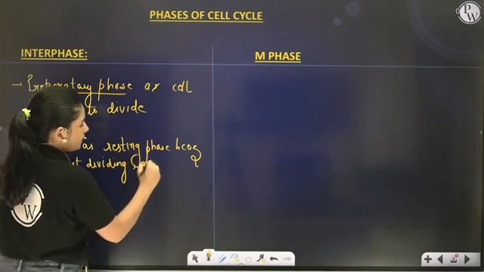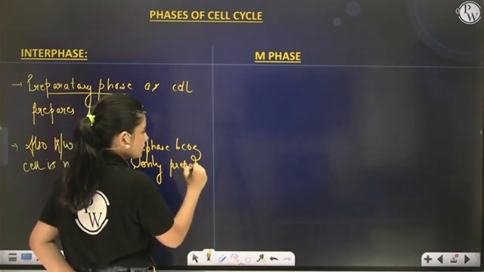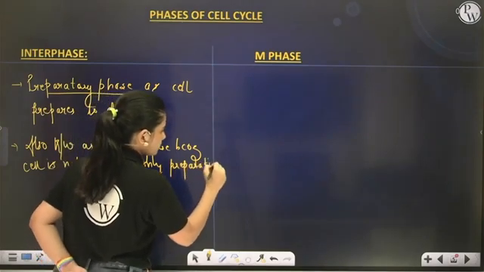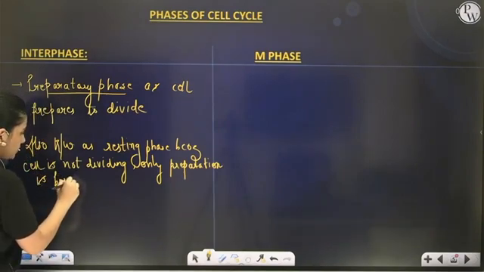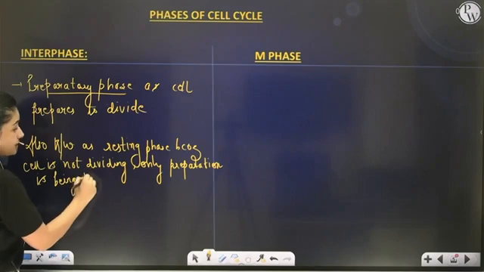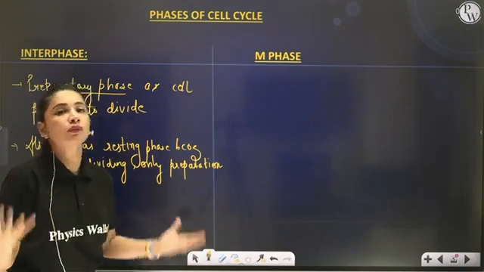Only preparation is being done. Correct? Otherwise, it is a misnomer because the cell is not actually resting. It is doing a lot of work.